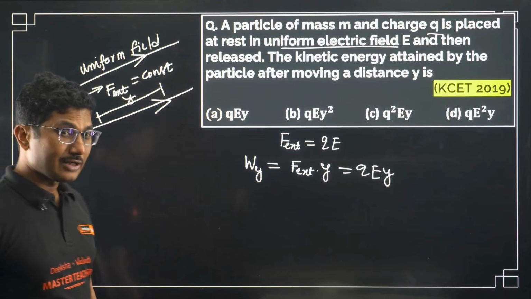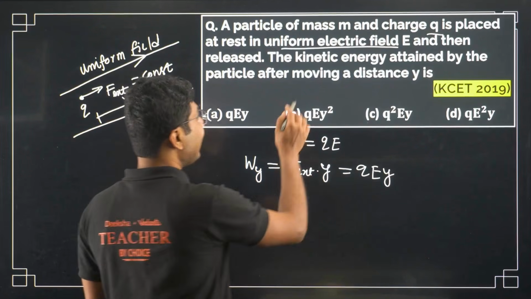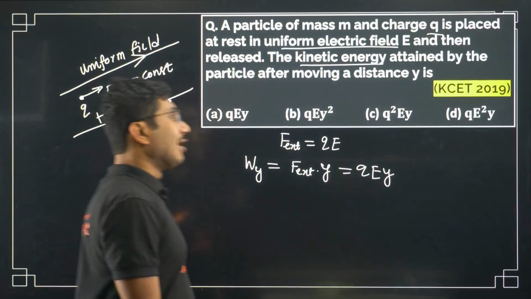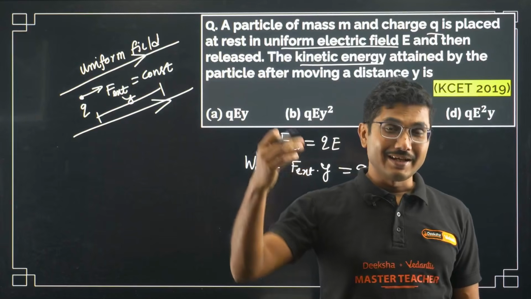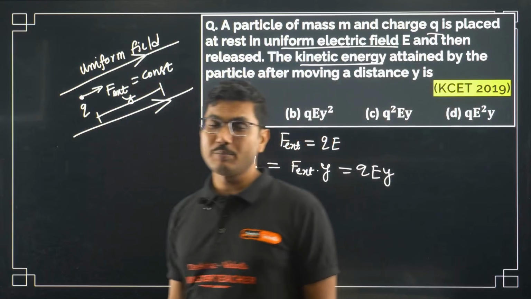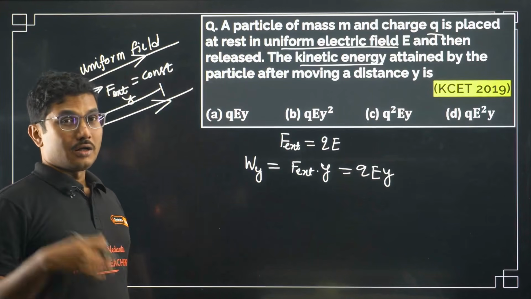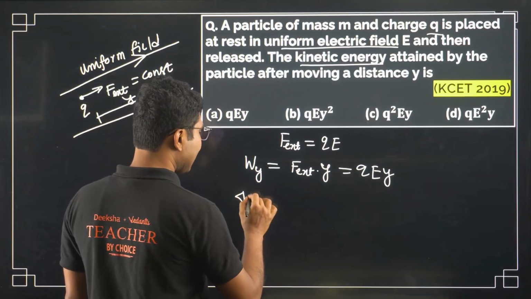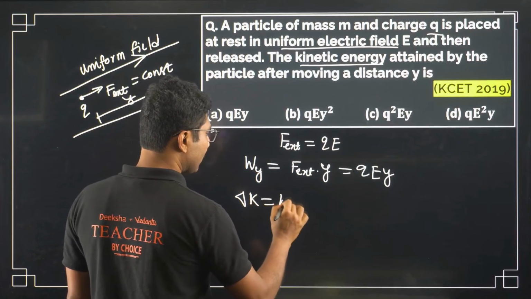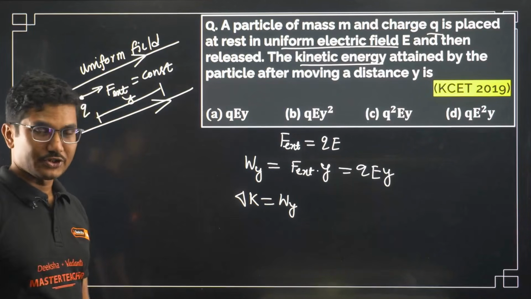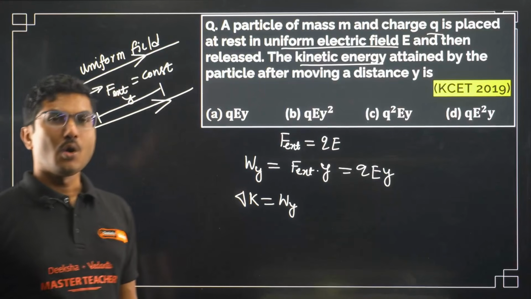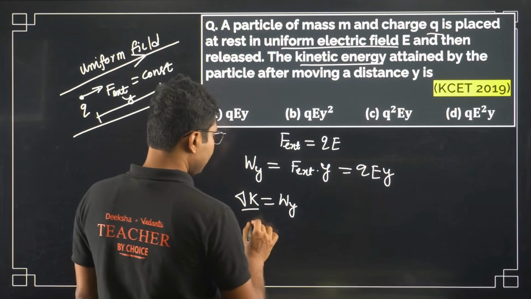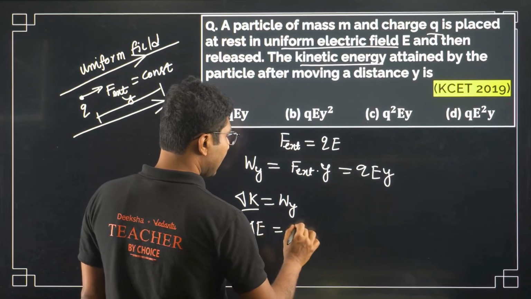Now in this question they don't ask you what is the work done, they ask you what is the kinetic energy. Now how to do that? There was a theorem that you studied in your PU1 which is called the work energy theorem. It says that the change in kinetic energy is equal to the work done on the system. Change in kinetic energy here is given by basically QEY.